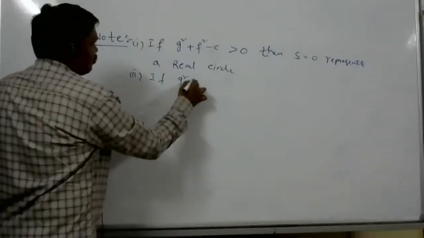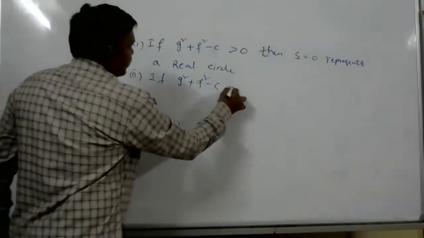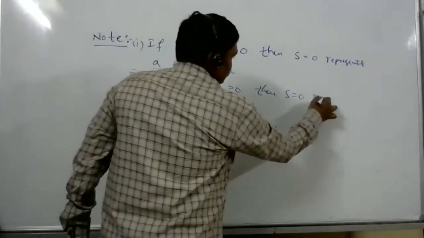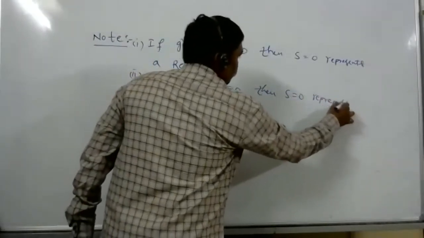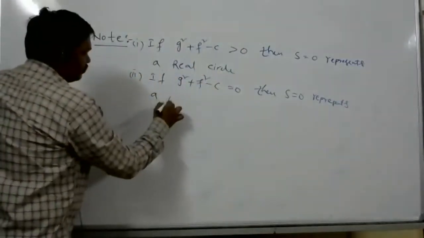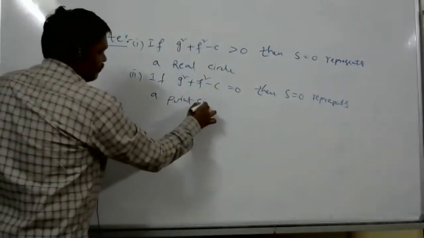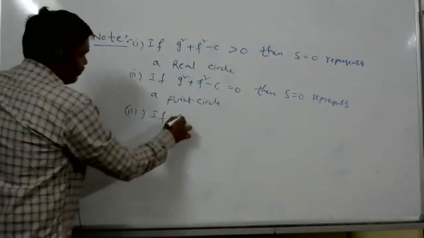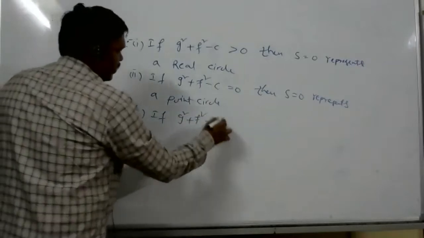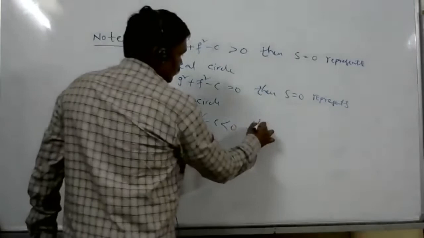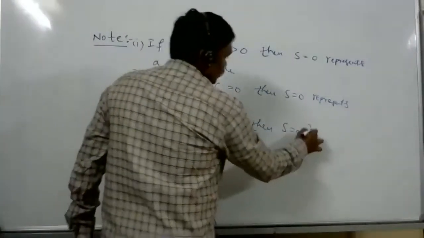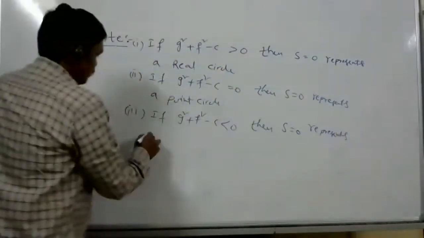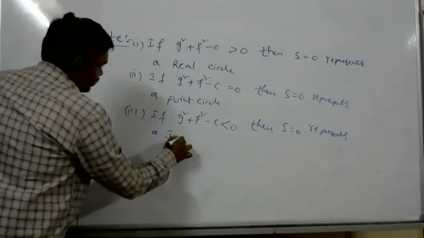If g square plus f square minus c is equal to 0, then S is equal to 0 represents a point circle. If g square plus f square minus c is less than 0, then S is equal to 0 represents an imaginary circle.